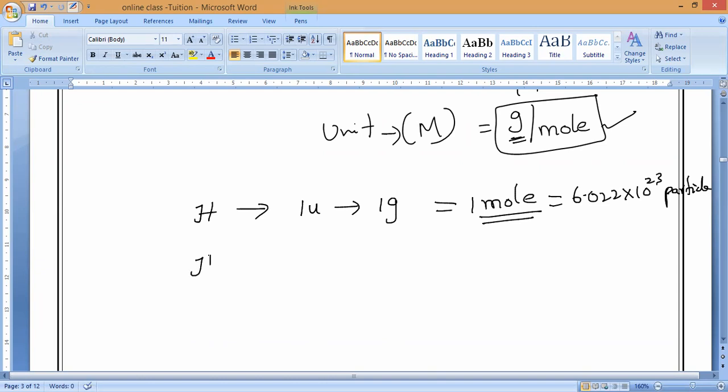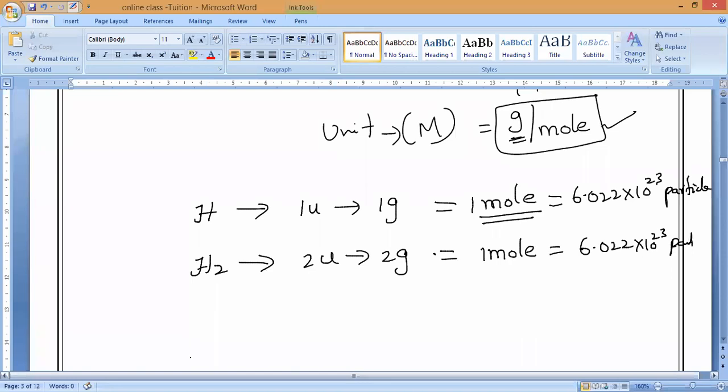Same way, if we take hydrogen molecules, how much is it? It is 2 U. It is 2 grams, which equals 1 mole, which also equals 6.022 into 10 power 23 particles. Are you understanding, everybody? If we take carbon dioxide, it is 44 U, which is 44 grams, which equals again 1 mole.